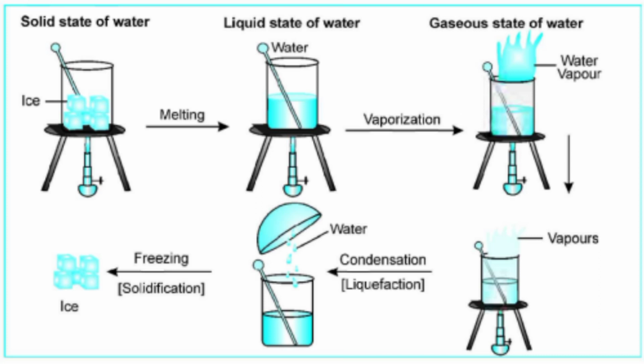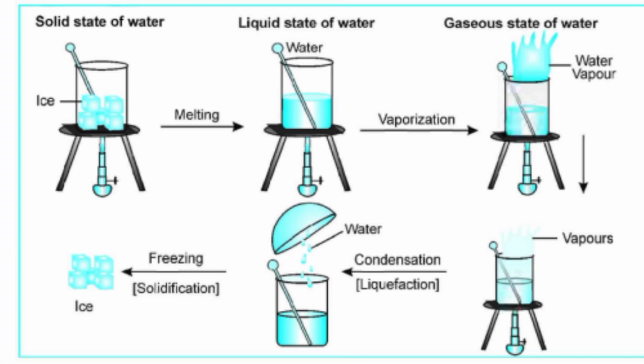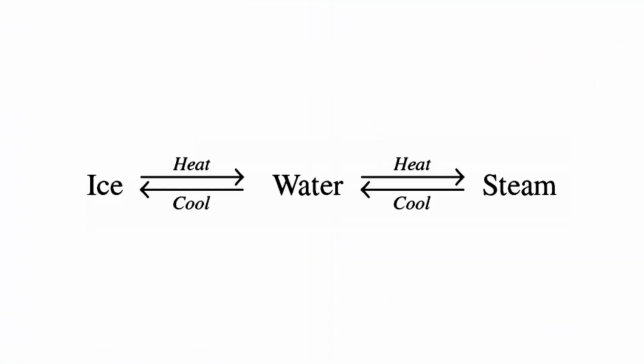On the other way round, when water vapor is cooled, it turns into water. You can say condensation or liquefaction has occurred. It means gas can be condensed or liquefied to water. Then, when the water is frozen, it turns into ice. The process is called freezing or solidification. It means water can solidify to become ice. This is a simple schematic representation of what has been explained.